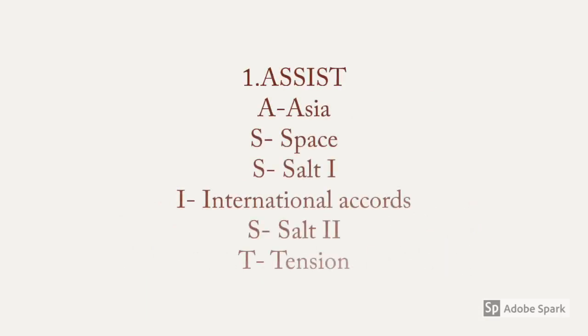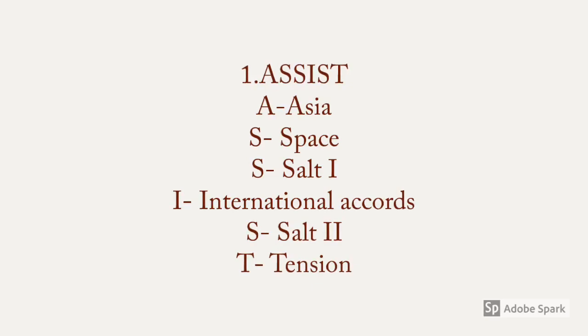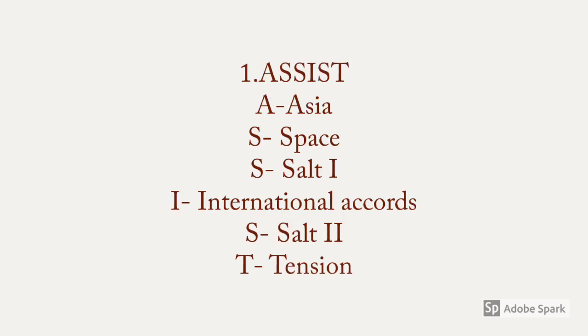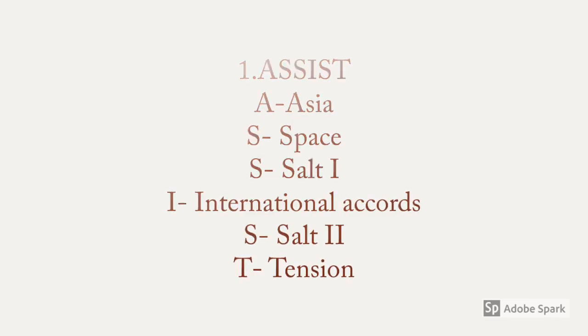The Cold War begins in 1947 with the Truman Doctrine, whereby both sides are set apart both ideologically, economically and politically, and over the next 20 years America and Russia are embroiled in a Cold War. Now, the period of Detente is where they're not working against each other, but rather working with each other. Therefore, that's why we've chosen the acronym ASSIST.